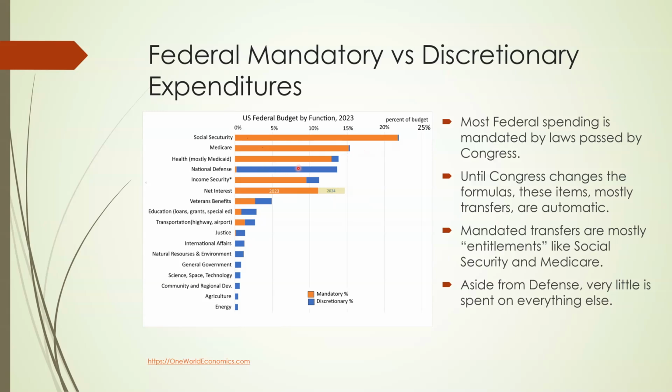Aside from defense, the blue area here, very little is spent on anything else. So you can see veterans benefits has some discretionary spending, and then pretty much everything else, international affairs, justice, and so on, that the government spends, that's a very small part of GDP total. Income security, by the way, includes Social Security, disability insurance, unemployment insurance, and Section 8 housing assistance and other transfer programs.